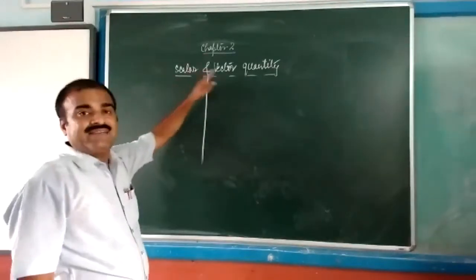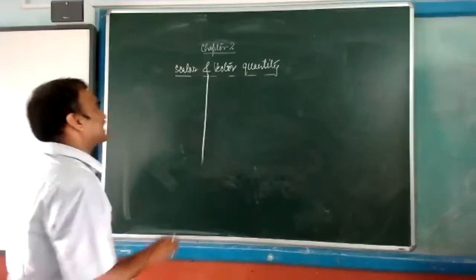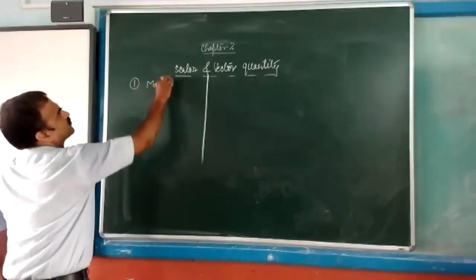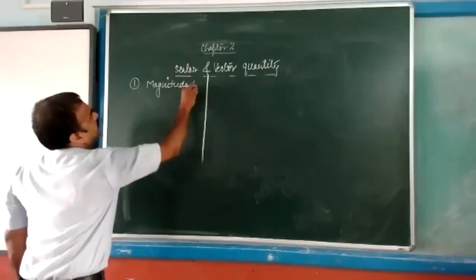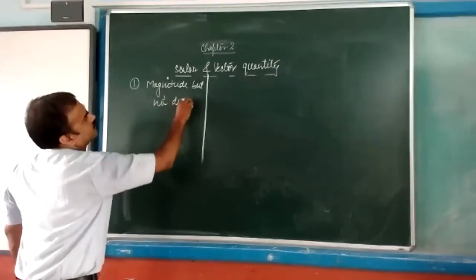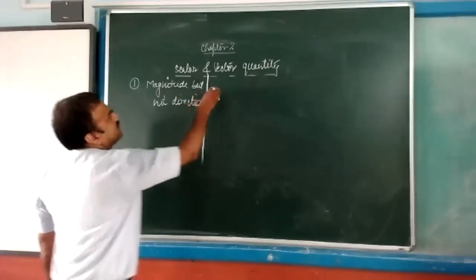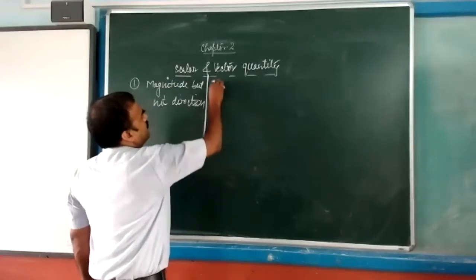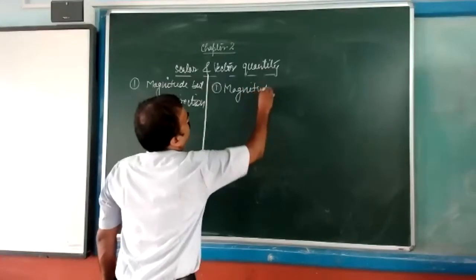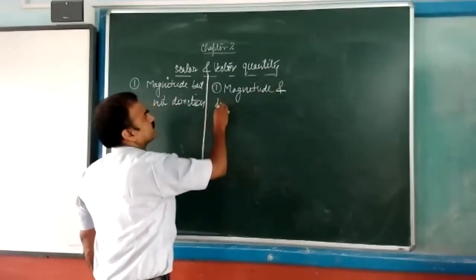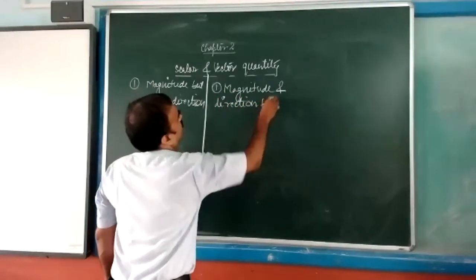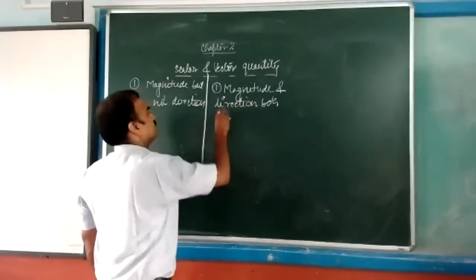Scalar quantity this side, vector quantity this side. Scalar quantity: magnitude but not direction. Vector quantity: magnitude and direction, both will be considered.